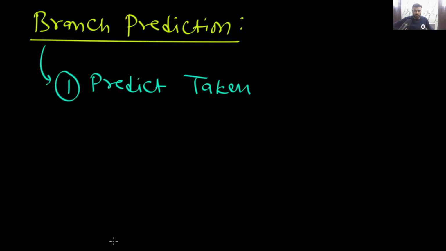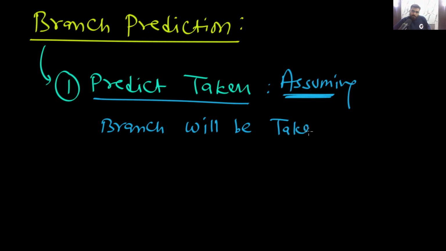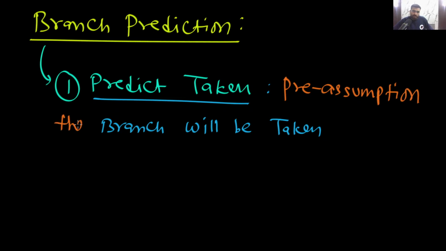Now let's solve it. So, predict taken. Did you understand what is predict taken and what is predict not taken? In predict taken, we are assuming that the branch will be taken. We have a pre-assumption. So here in predict taken, there is a pre-assumption that the branch will be taken.